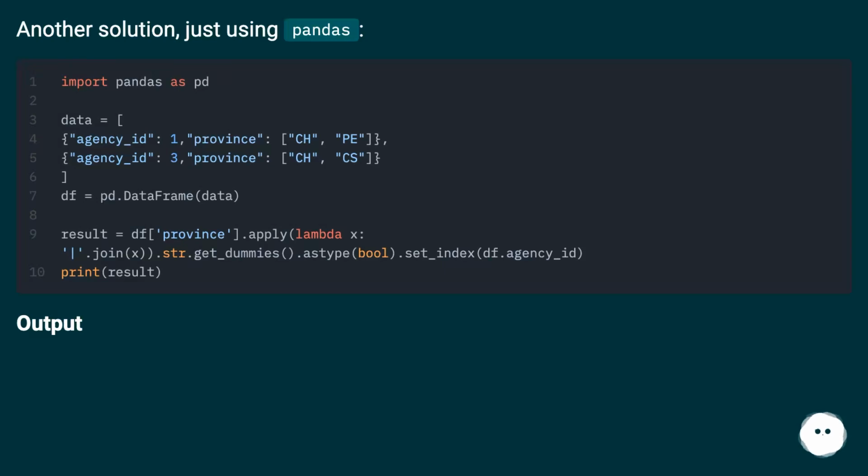Another solution, just using pandas. Output.